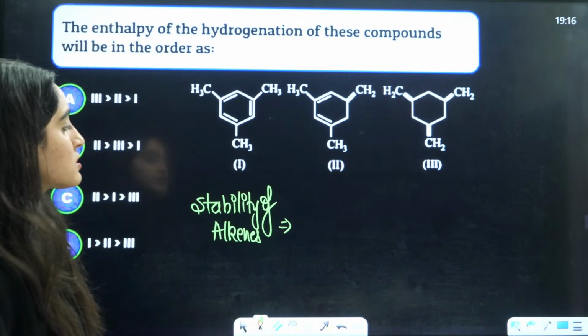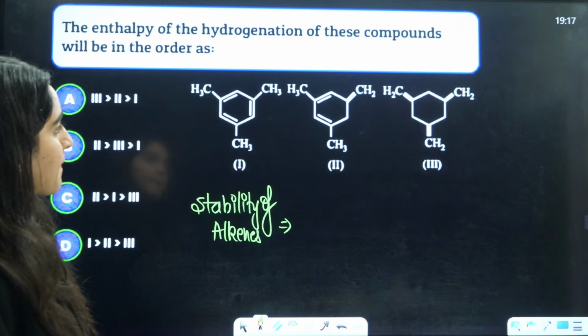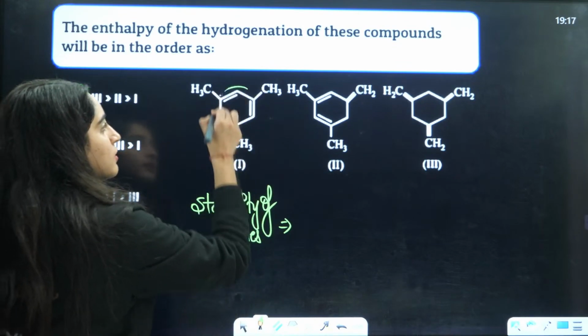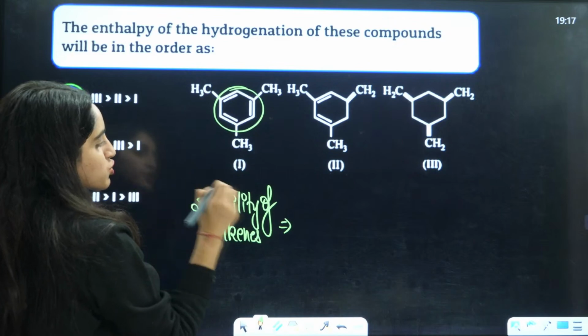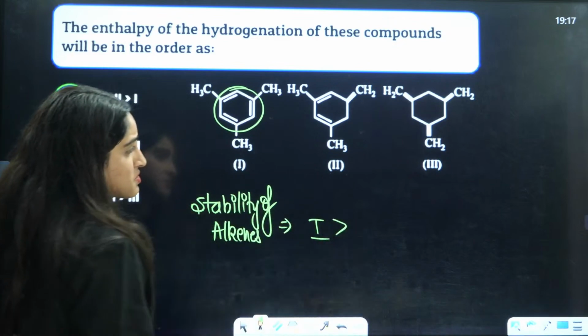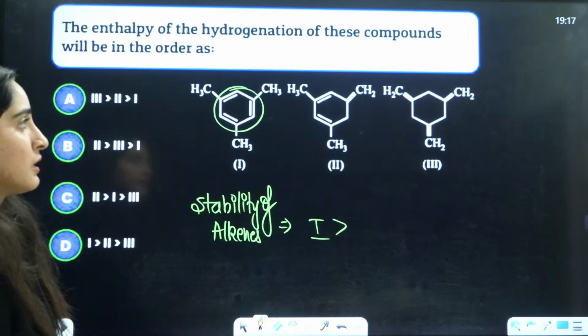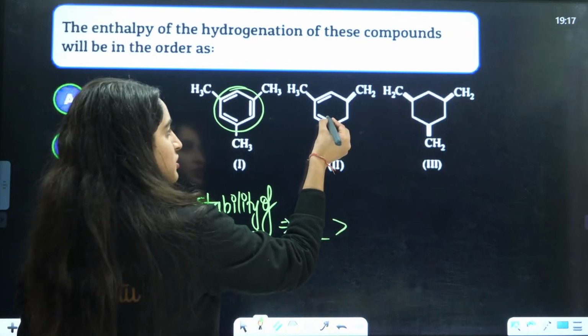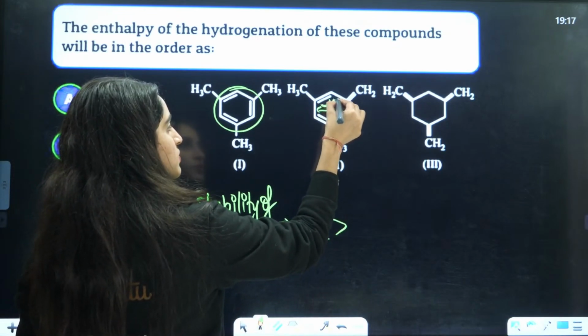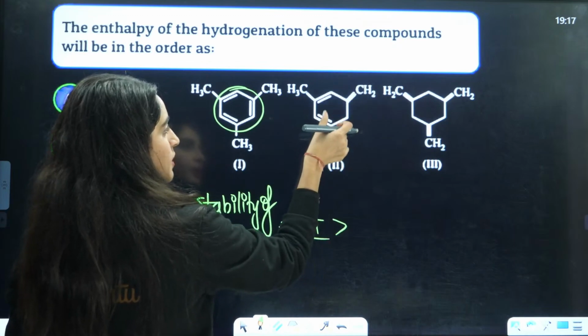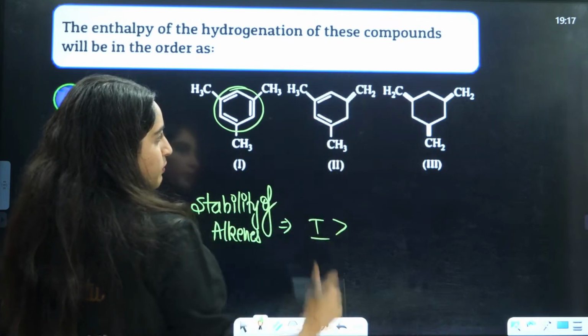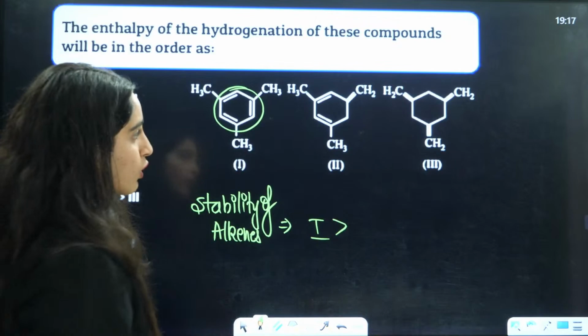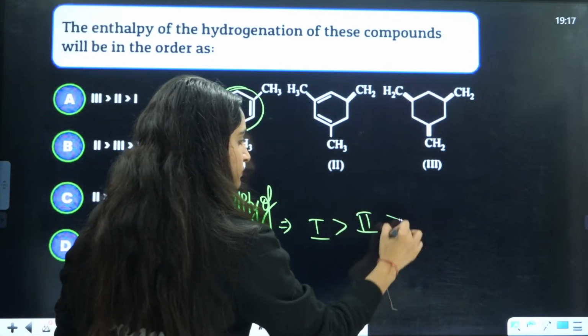If we talk about the stability of the alkenes, this is benzene. Resonance is very strong here, so first we'll have the maximum stability. Then this is going to show conjugation: double bond, single bond, double bond, single bond, double bond. It is not resonance, but it is showing conjugation.